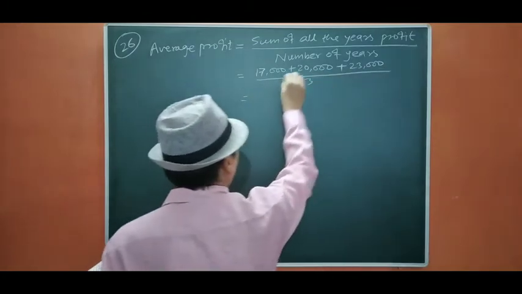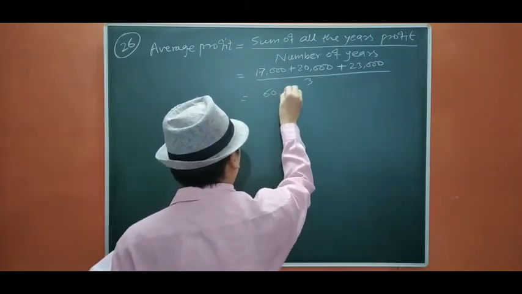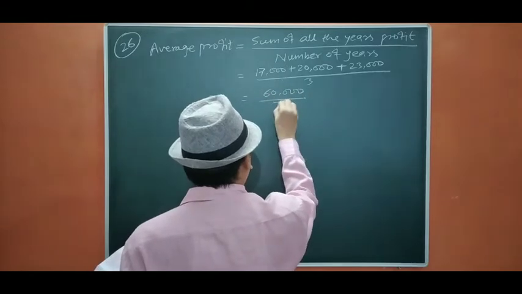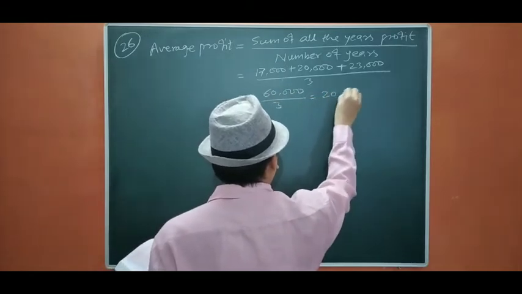It is going to be 60,000 upon 3 equals 20,000.